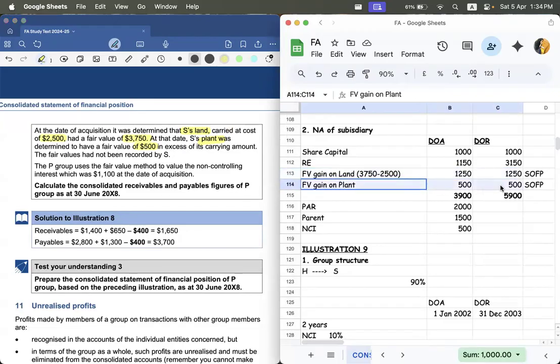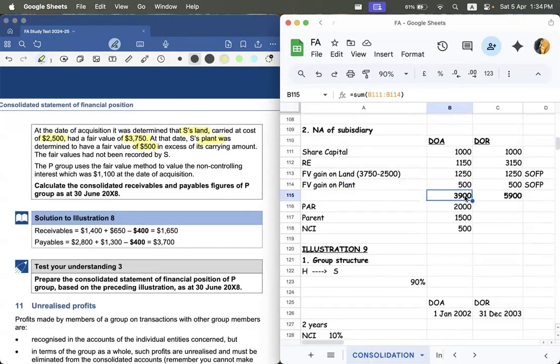Now you're going to total things together, and you're going to find the PAR, 2000. You're going to split the 2000 into 75 percentage, and 2000 into 25 percentage.